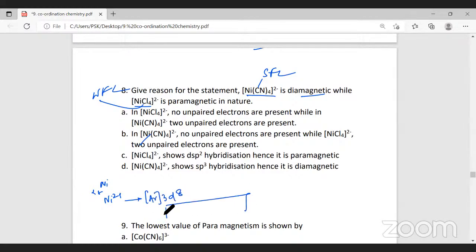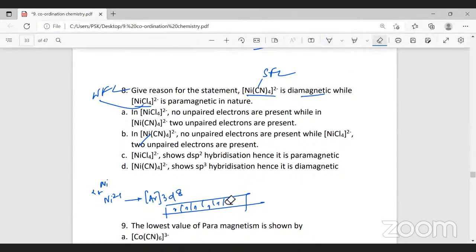If you write like this, 5 orbitals having 8 electrons, 1, 2, 3, 4, 5, and 6, 7, 8. Right, for this complex we will see. Now the next higher orbital is 4s and the next higher orbital possible is 4p.